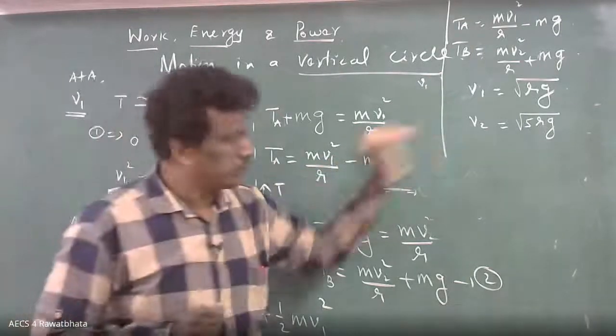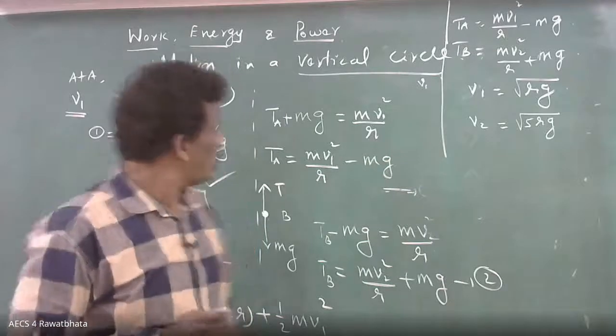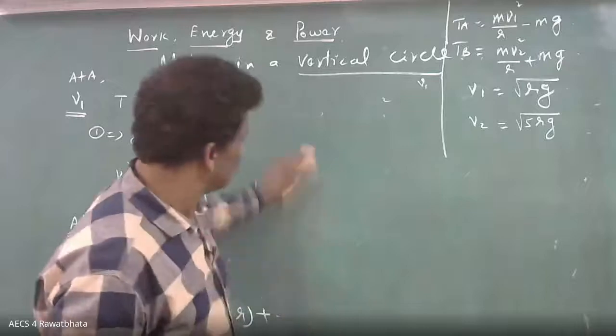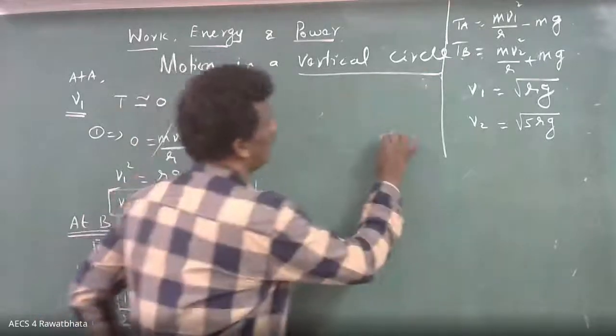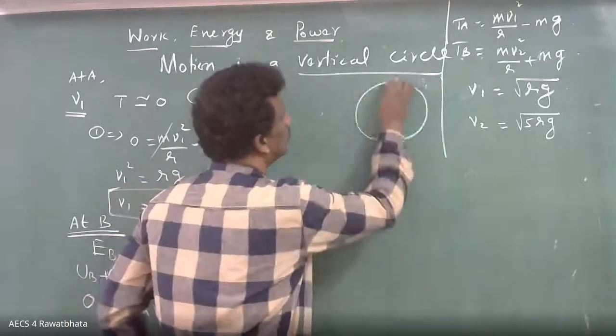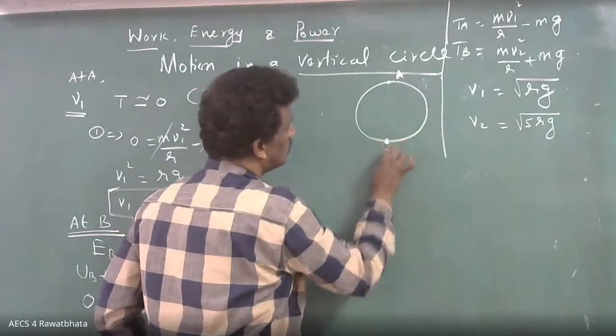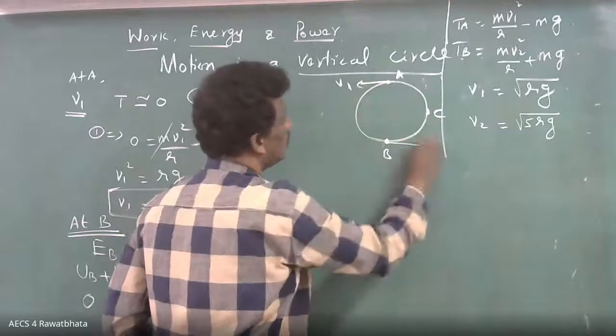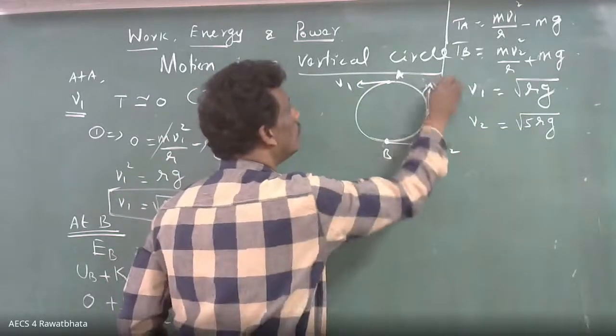I have written it. So this portion I am removing. For your understanding, I am putting the diagram here. So this is A, this is B, this is T. V1, V2, V3.